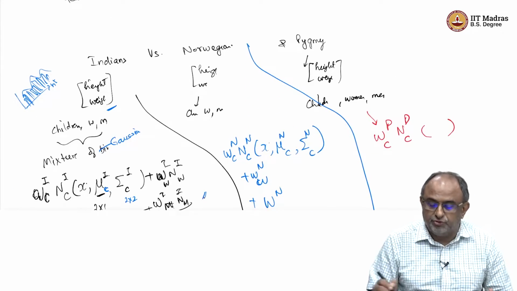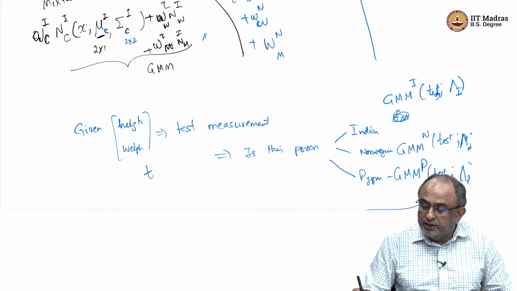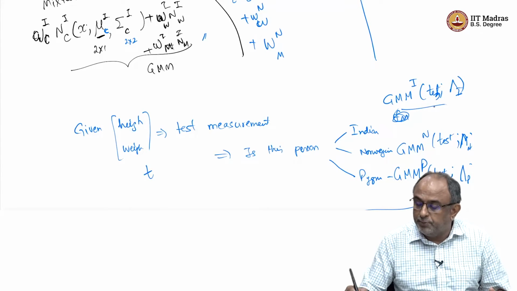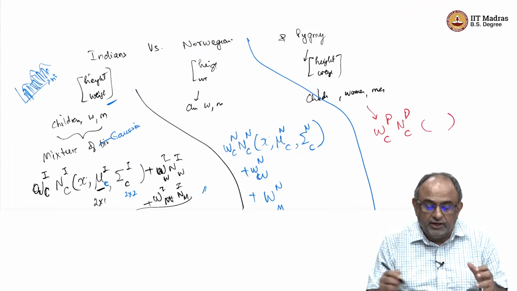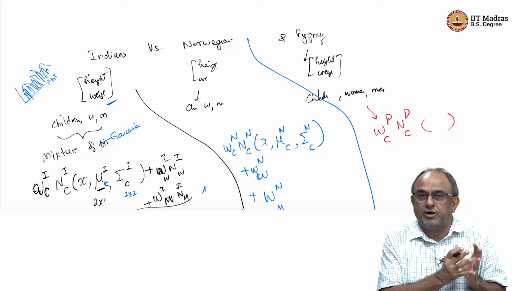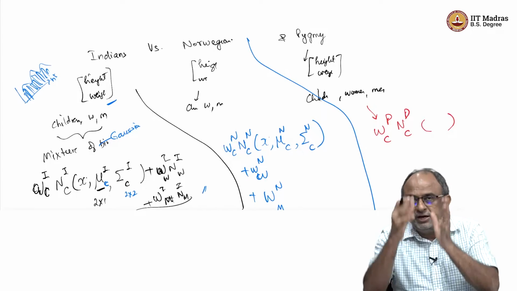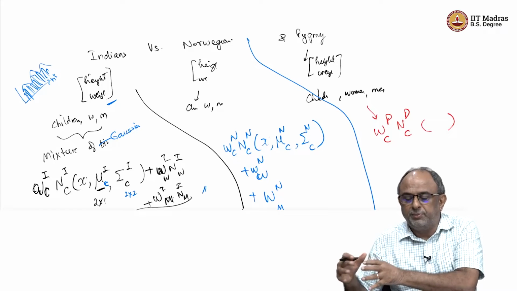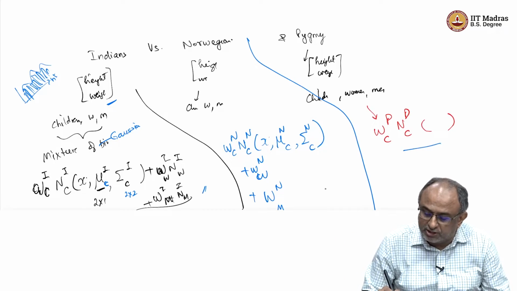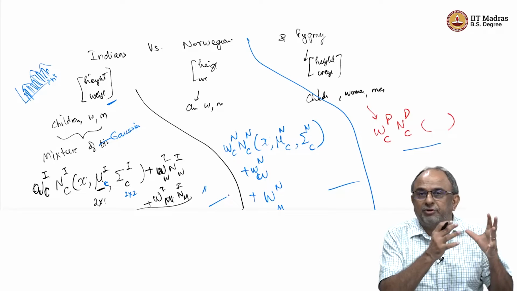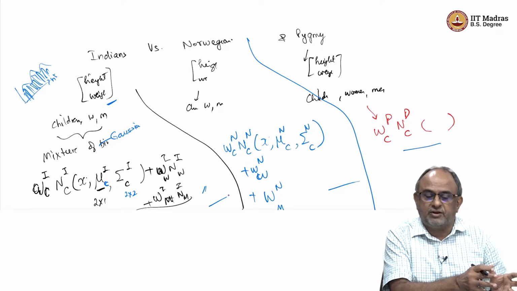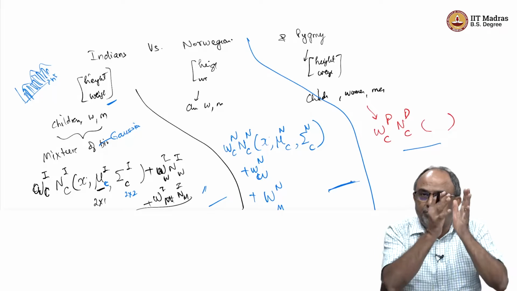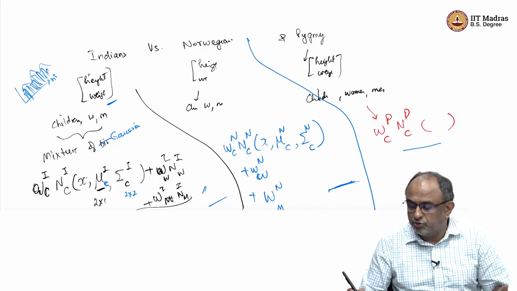So, we could have a mixture of Gaussians, and then we compared the GMMs. We built a model for men, built a model for women. We took all the heights and weights of Indians and built a model for them, took the heights and weights of Norwegians and built a model for them, took the heights and weights of Pygmies and built a model for them. So, these are the models that are already built. This is supervised data. I know these heights and weights came from the Indians, therefore, I could build a model for them. I know these heights and weights came from Norwegians, therefore, I built a model and so on, right.